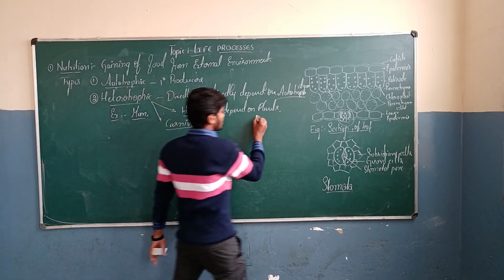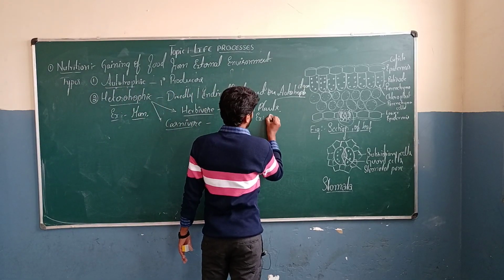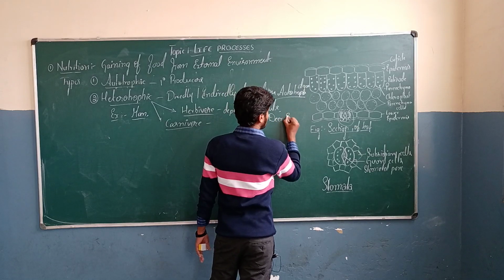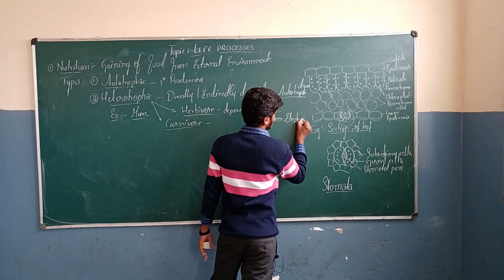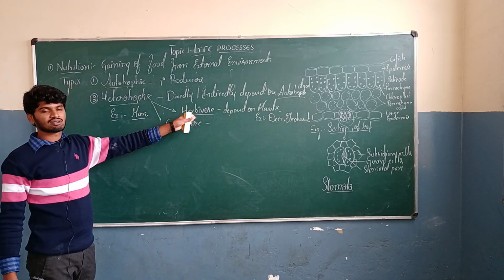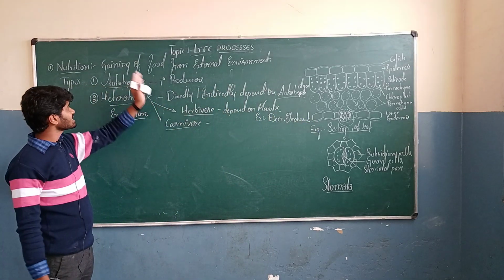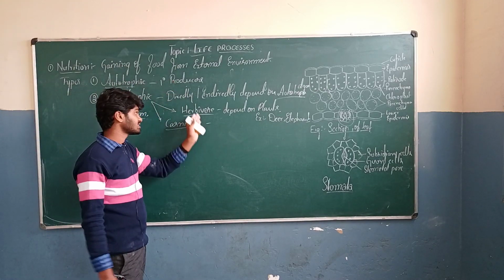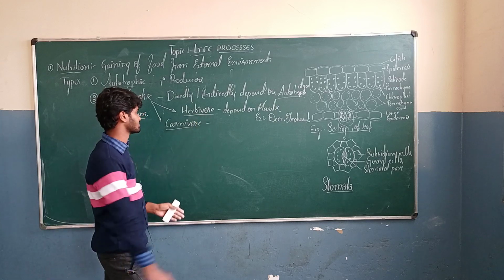For example, deer, elephants. These are the primary consumers. They consume directly on autotrophs. They consume directly on plants, that is herbivorous organisms.